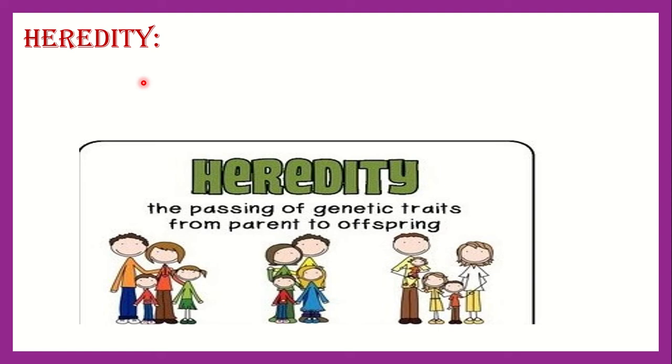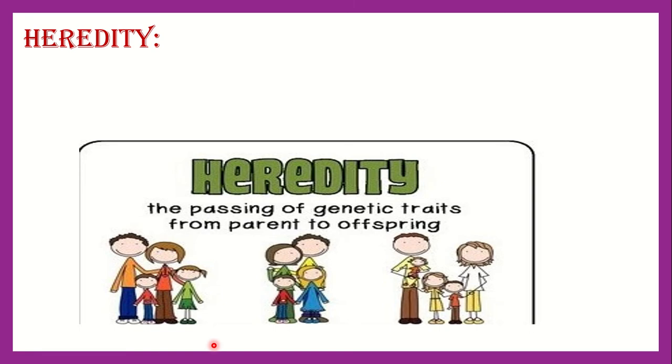Here, heredity. Do you know what is the meaning of heredity? Children inherit some characteristics of their parents. The process by which characters from parents are inherited to the offspring is called heredity. Characters inherited to the children are known as hereditary characters. Once the knowledge of heredity was imaginary.